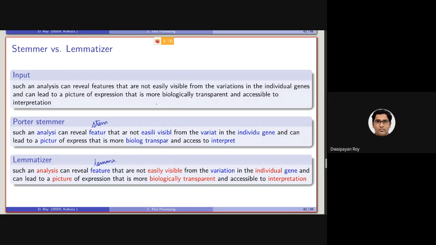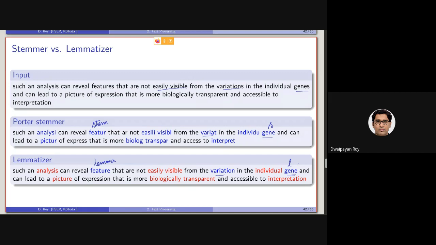Easily visible is kept as it is. Variations is transformed into variation, but the stem was variate. Note that genes has been transformed into the same stem as well as the same lemma.